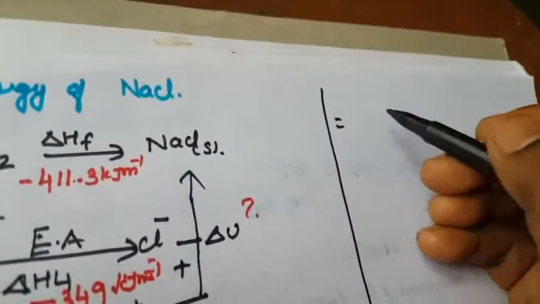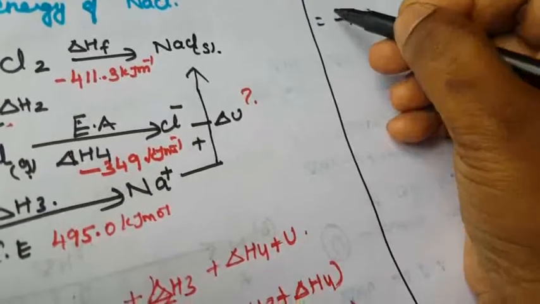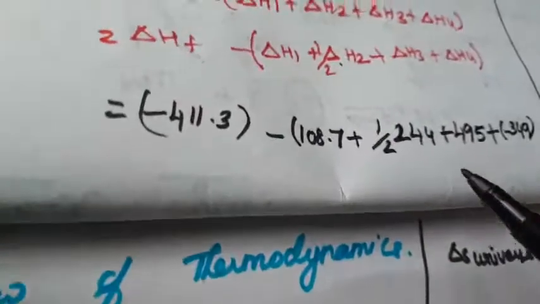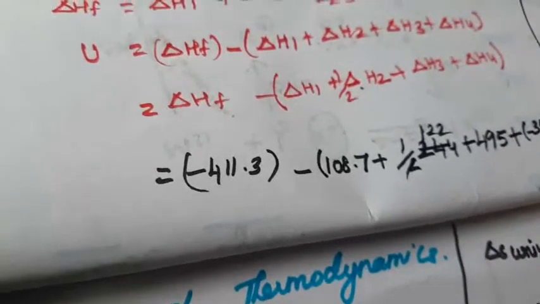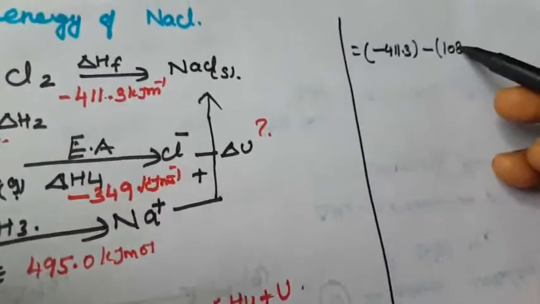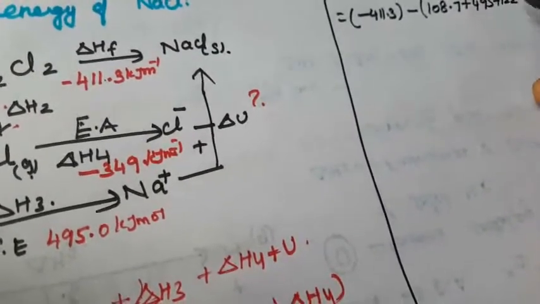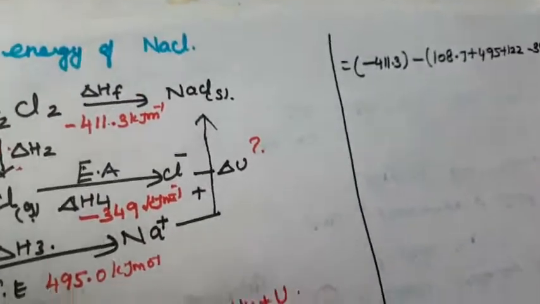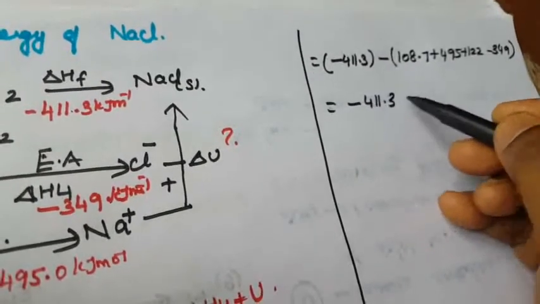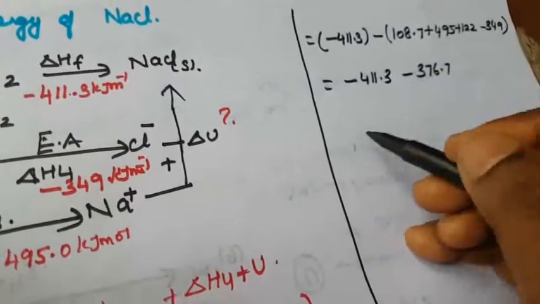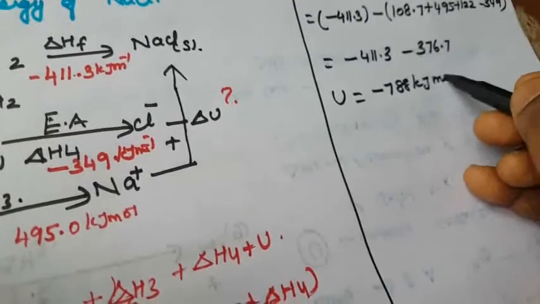Then simplify. So finally, minus 411.3 minus, half of 244 is 122, so you are adding 108.7 plus 495 plus 122 minus 349. You simplify that: minus 411.3 minus 376.7. What is the U value? That is minus 788 kJ mol^-1.